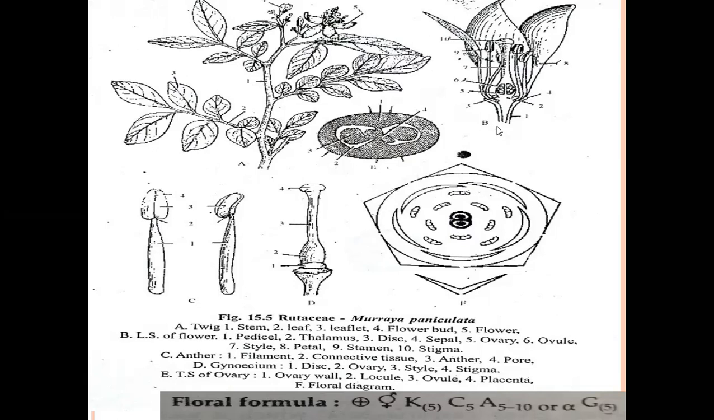Below the ovary, a disc-like structure is present. The disc-like structure is filled with nectar. It helps in insect pollination. Here, the disc-like structure is present. It helps in insect pollination. And above this disc-like structure, the ovary is present.